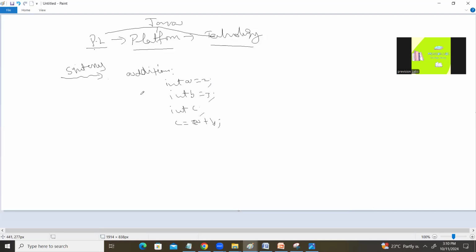Based on the Java syntax, I have written some logic or functionality. What I'm doing here is instructing the computer: create one variable and store this value, then create one more variable and store this, then add these two, store the result, and display it. Like that, I'm giving some instructions to the computer.